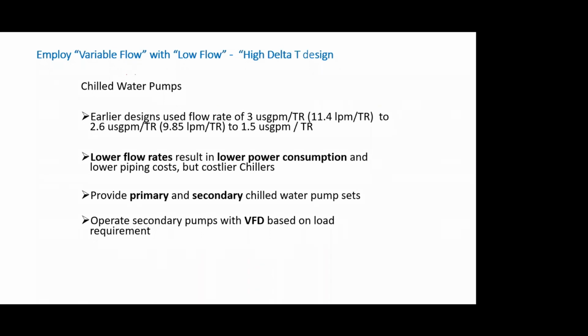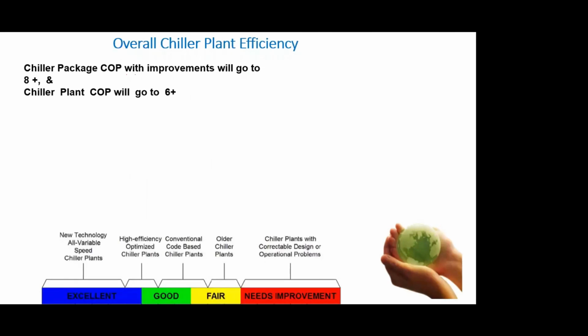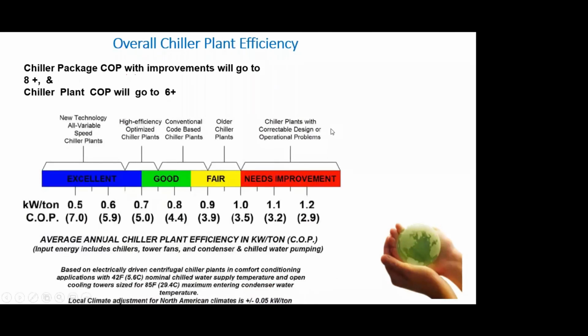But yes, there is a penalty on the temperature because I need to maintain an even lower temperature for the chillers, which will increase the power consumption of the chiller. So we need to actually do an evaluation whether the benefit of the chilled water pumping system is more than covering up my loss of efficiency in the chiller. Otherwise, we go to the standard systems.